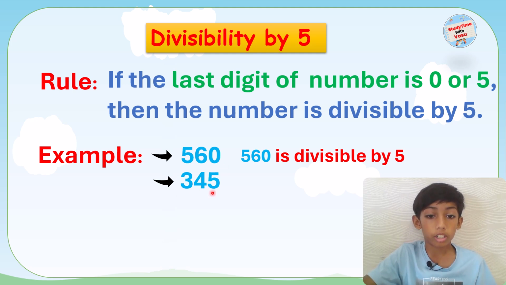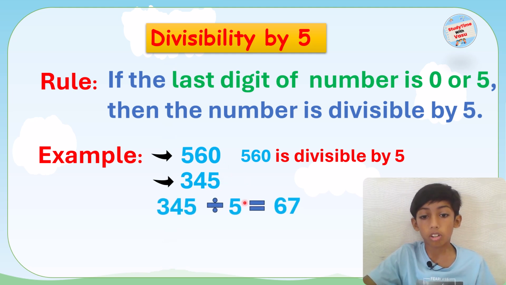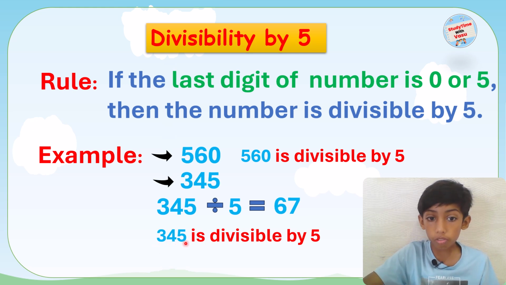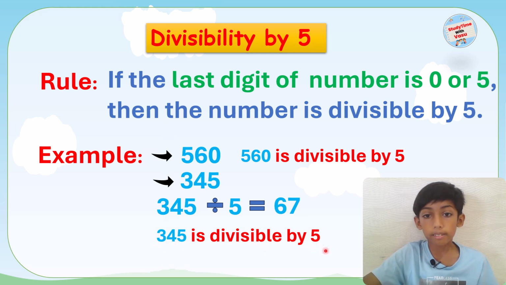And then 345, 5 is the last digit of the number. You can see 345 when divided by 5 equals 69. So 345 and 560 are divisible by 5.